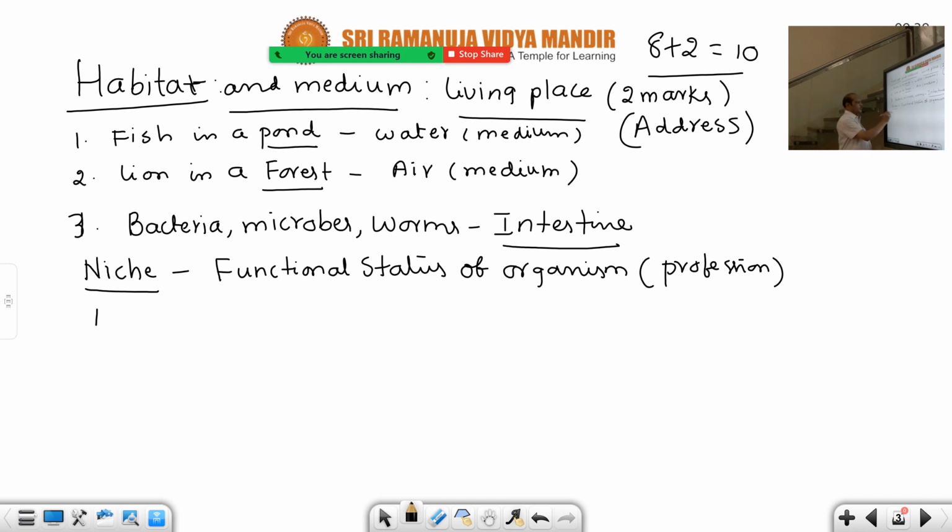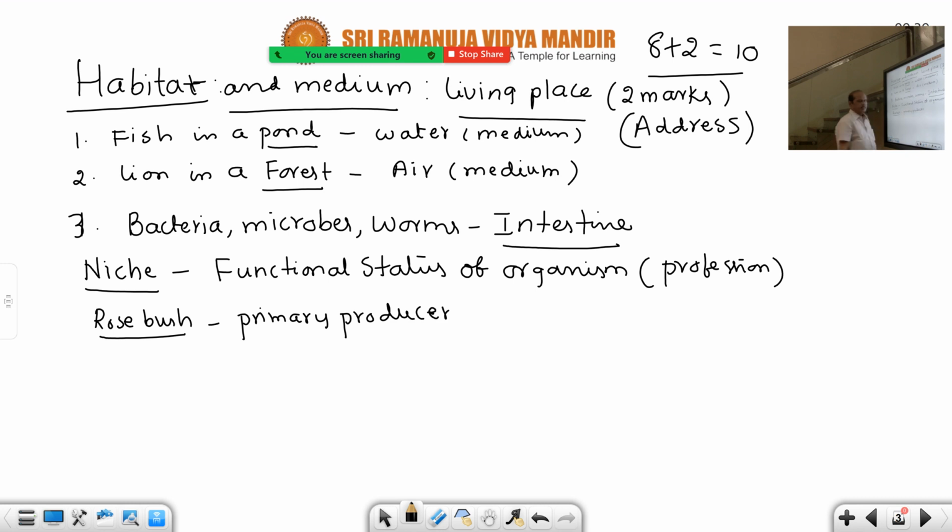For example, take the example of rose bush. Rose bush is the best example for the explanation of niche. Rose bush means our rose plants, gulabi mokkalu. It is a primary producer. Why is it a primary producer?